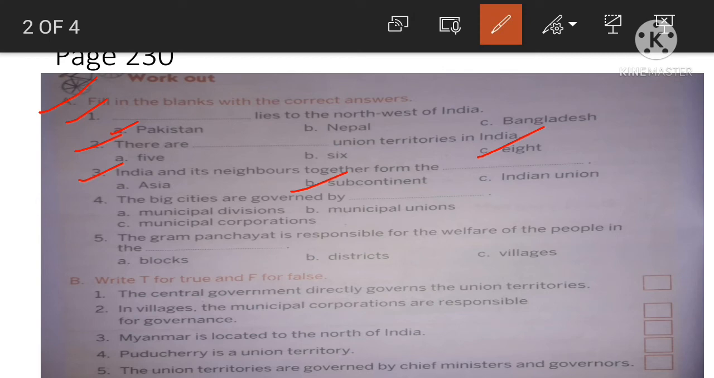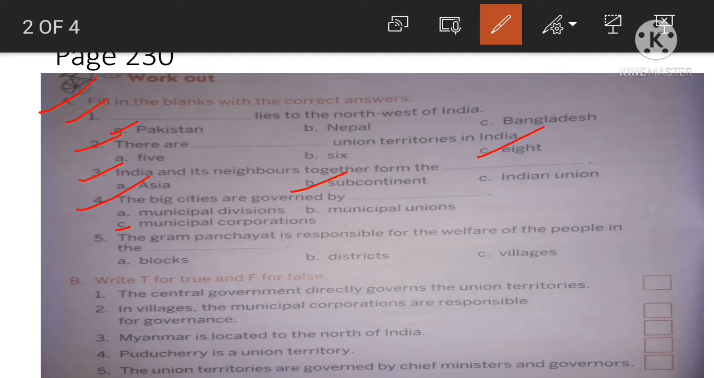Next, question number 4. The big cities are governed by dash. Options are given here: municipal divisions, municipal unions, municipal corporations. So the big cities are governed by municipal corporations. The correct answer is option C.